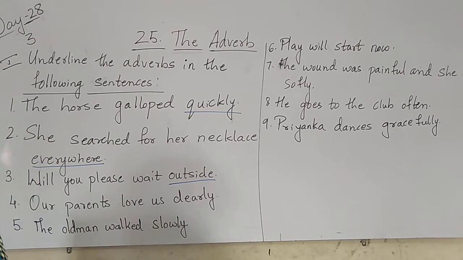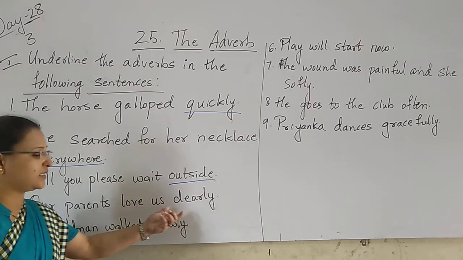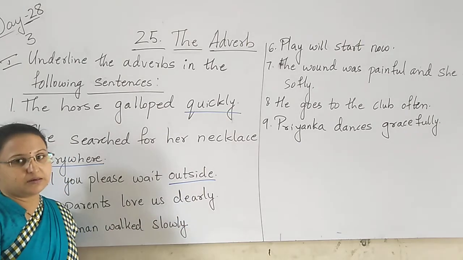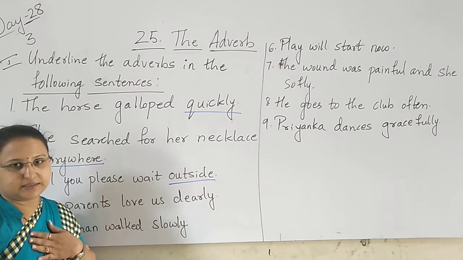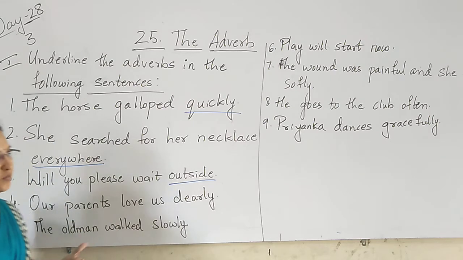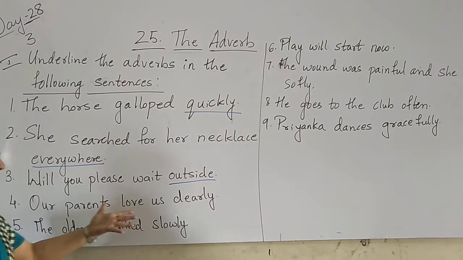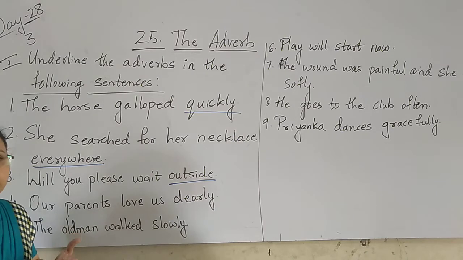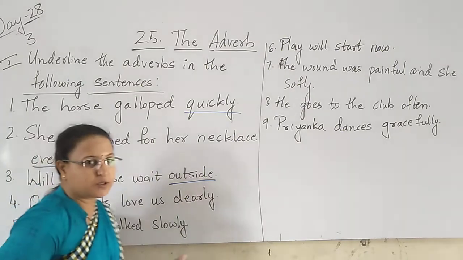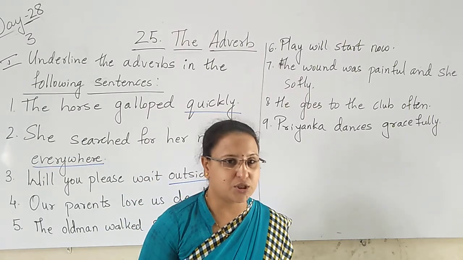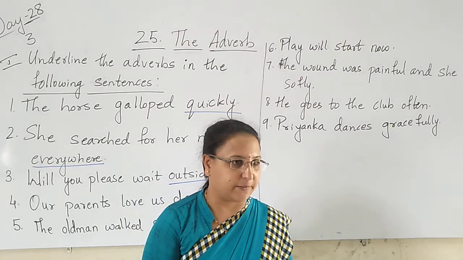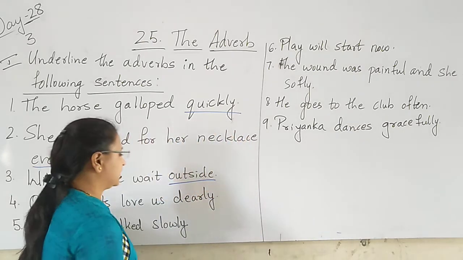Our parents love us dearly. What will parents do? Your parents will love. For whom? For you. How do they love? Dearly. They love and cuddle you very much. Yes or no? So that is called dearly.